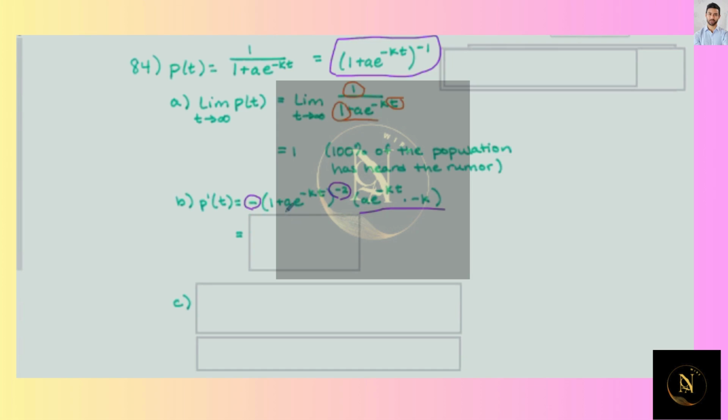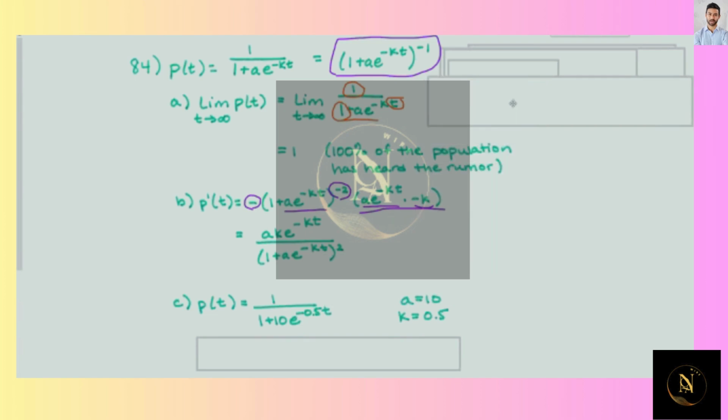The derivative of a e to the negative kt would be a e to the negative kt multiplied by negative k, the derivative of the exponent. Now we can simplify that derivative by changing it back to a quotient. Okay, now that we have that, what we want to do is graph the original function, plugging in some specific values. So the value for a is 10, and the value for k is 0.5, and when we substitute them in, we get this function here.